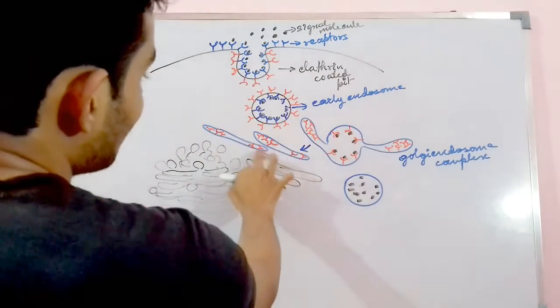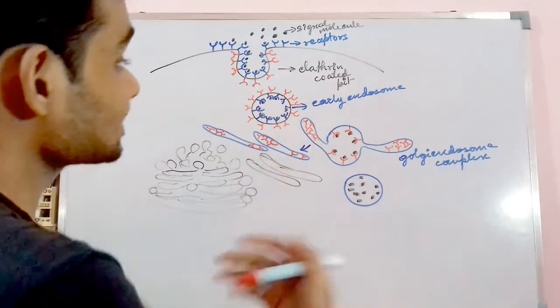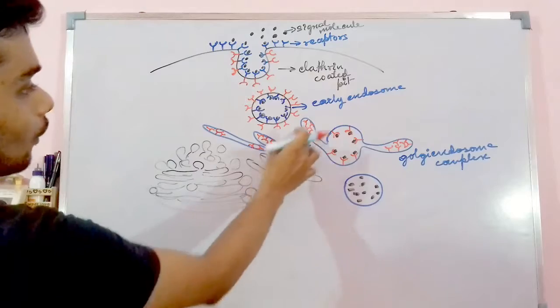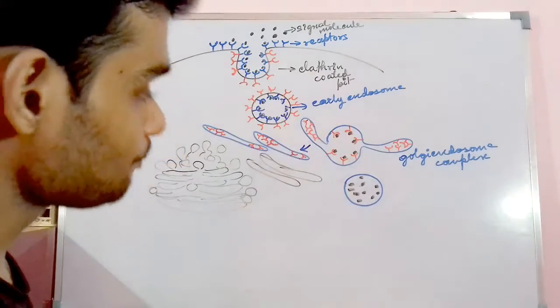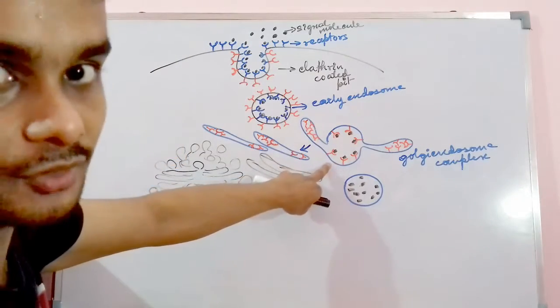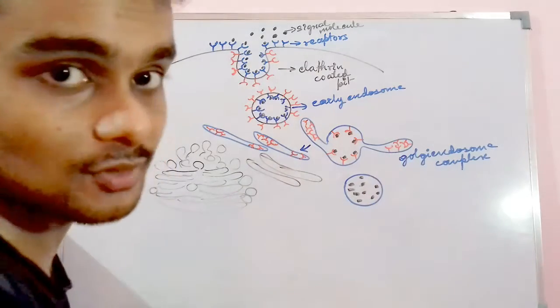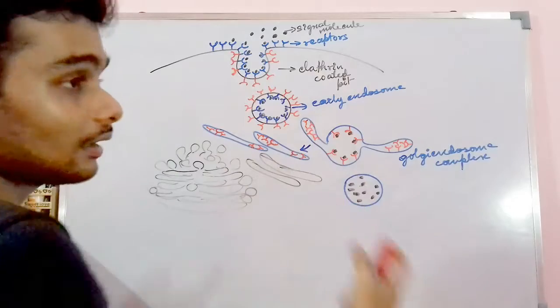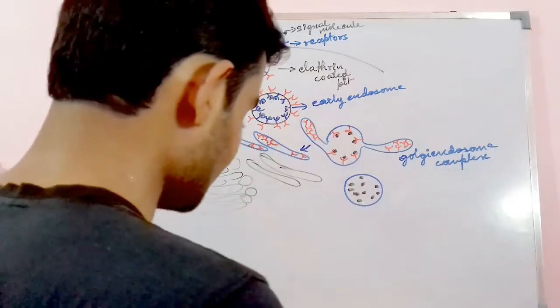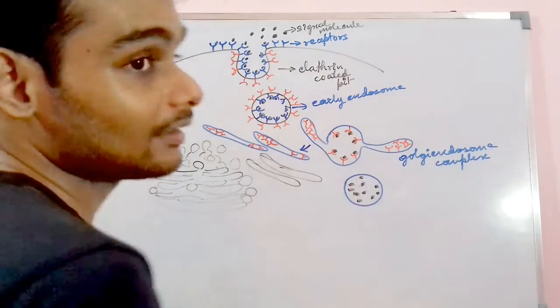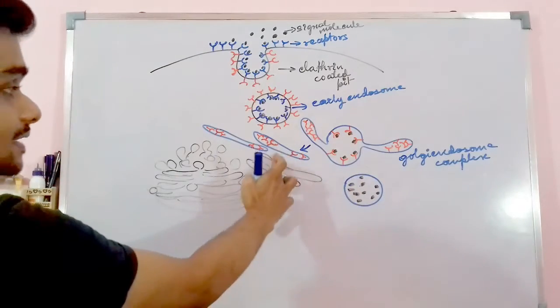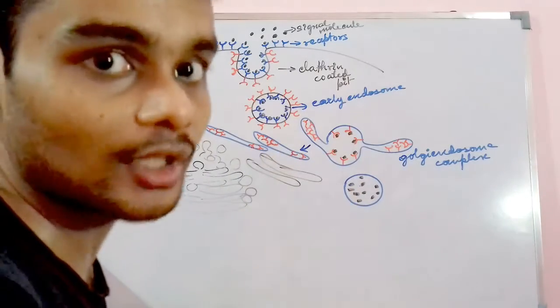Now once the Golgi complex along with the receptor, sorry, not the signaling molecule, the receptor molecule, will drop out of the endosome first. Once they have come out of the Golgi endosome complex, the endosome is present here. This part is particularly the endosome, and this part is the Golgi body devoid of the endosome.